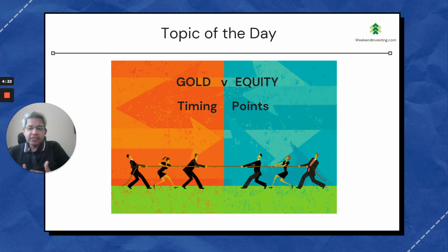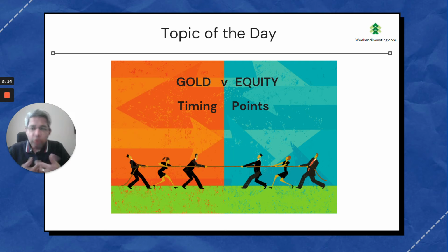So one way is to allocate a fixed amount, let's say half your age as a percentage, into gold. So if you are 50 years old like me, minimum 25% allocation to gold. If you are 30 years old, 15% allocation to gold, and so on. And at the end of the year, if your portfolio has moved up significantly, or if you have crypto exposure and that has moved up significantly, you can readjust all these allocations to the new numbers. So if 100 has become 150, then you can go 15% on that 150 and allocate accordingly.